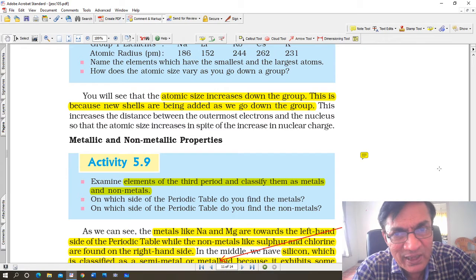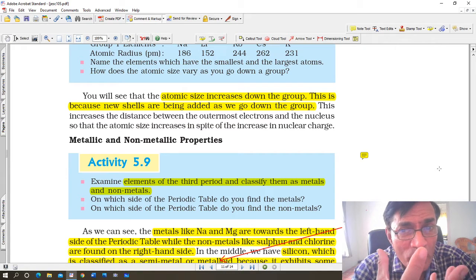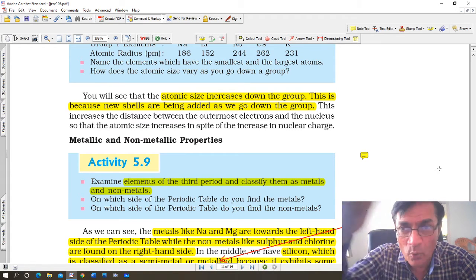Yes, there is an increase in protons and electrons, but there is also an increase in the size because of the orbit. One single orbit is added every time you go down the group.